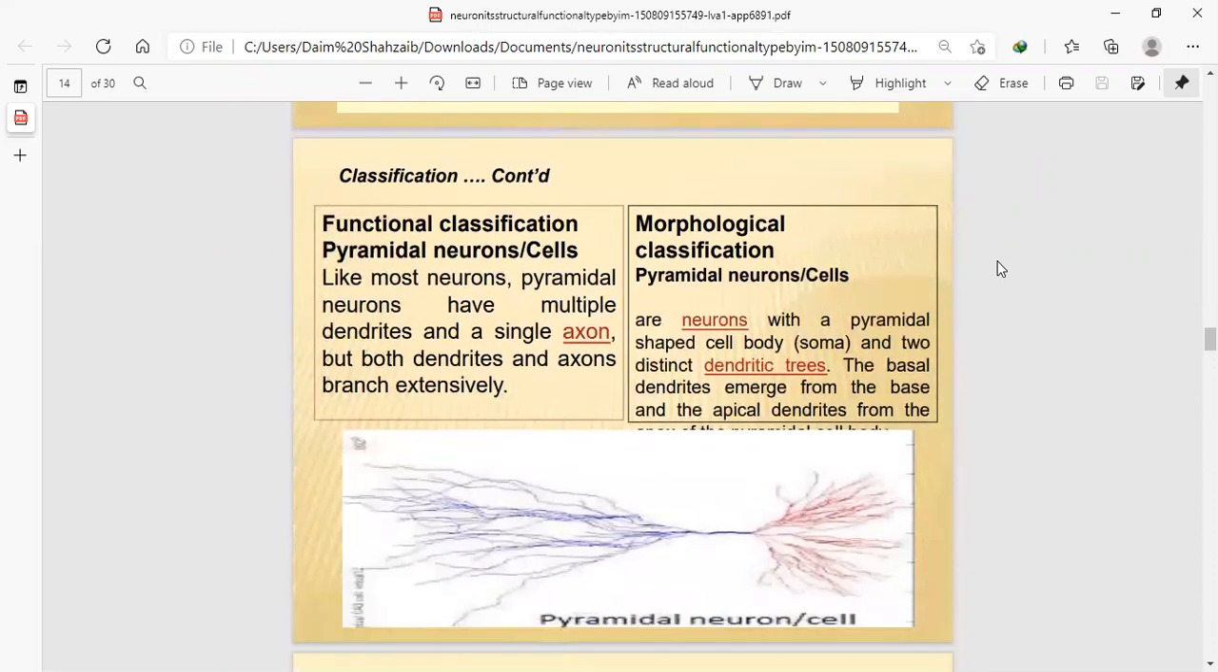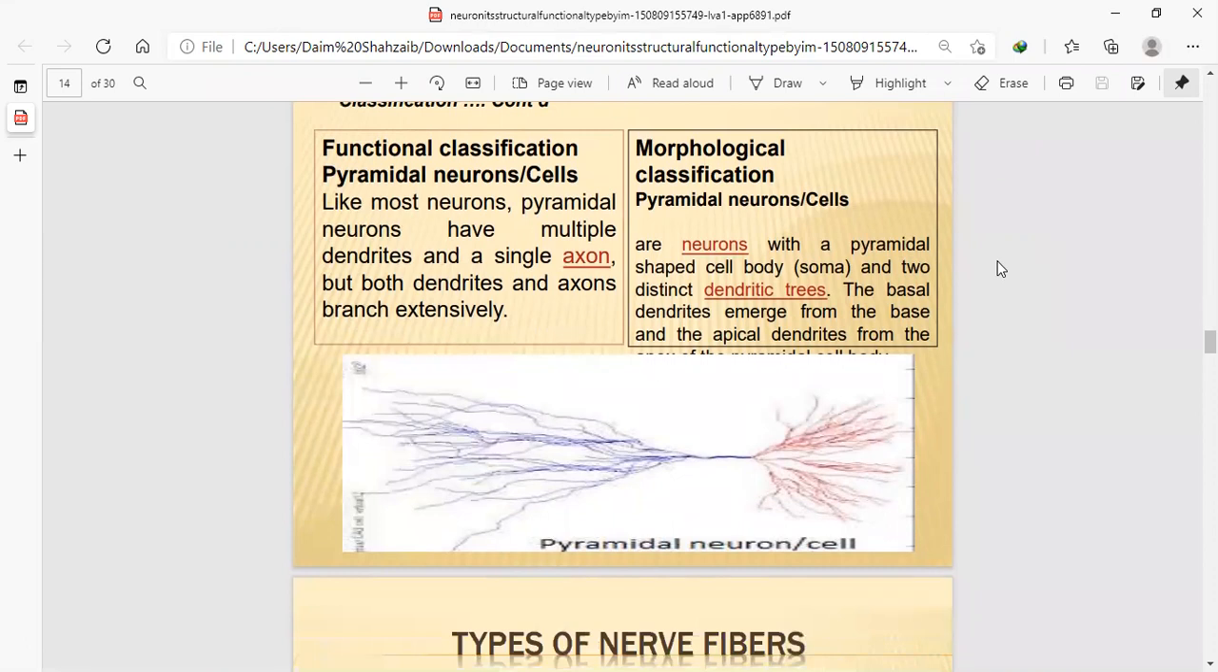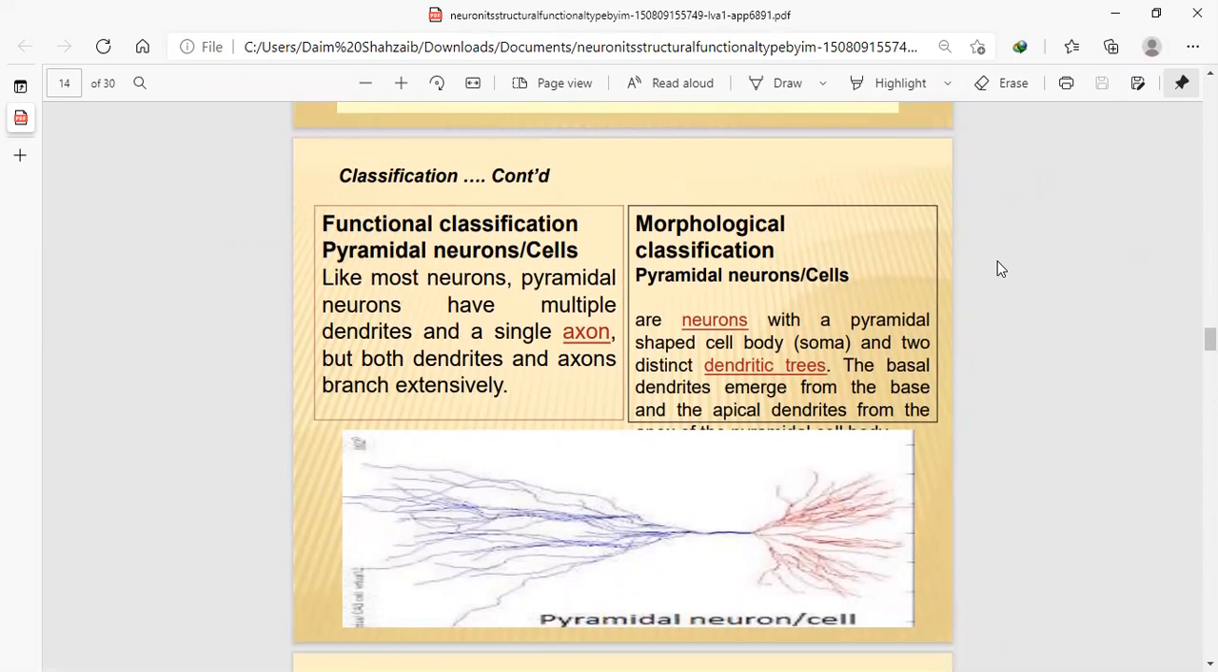Functional classification: pyramidal cells. Like most neurons, pyramidal neurons have multiple dendrites. When cells connect, a large number of dendrites and axons are attached to each other. They form a cellular system, and this chain is called pyramidal neurons.